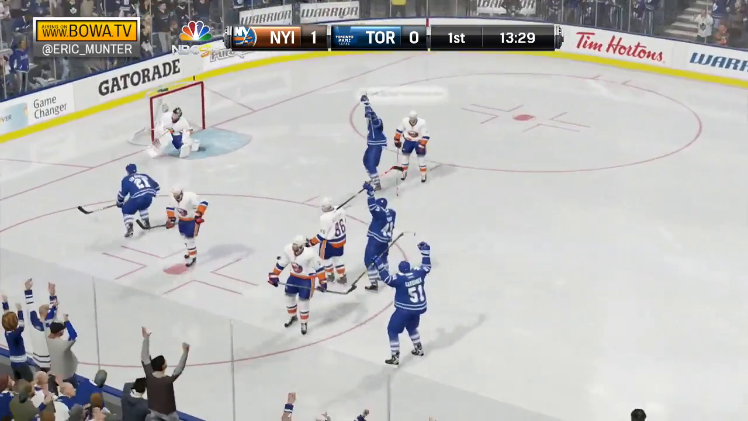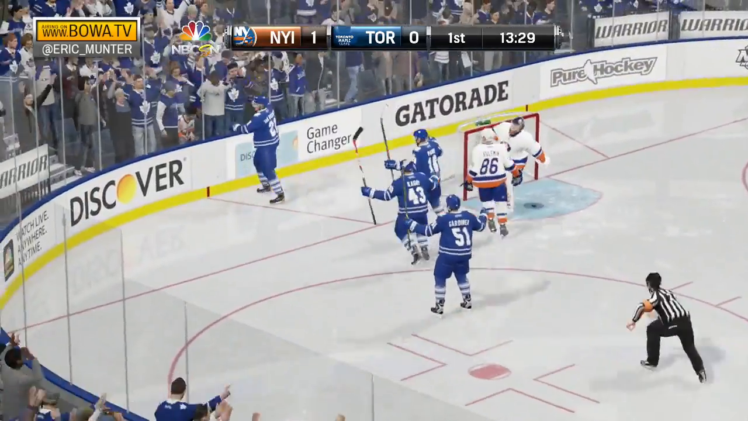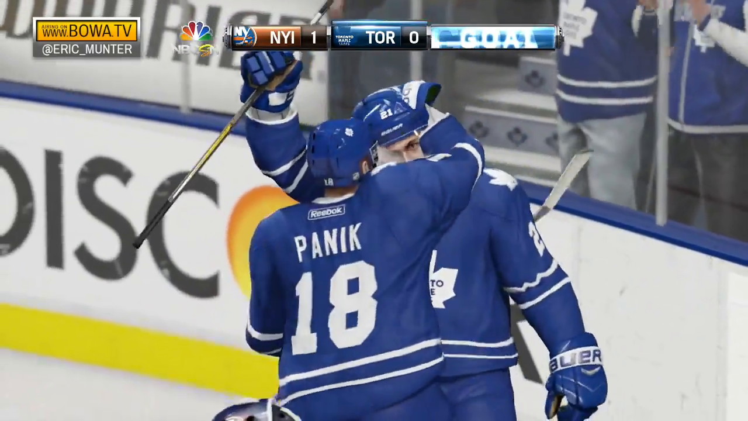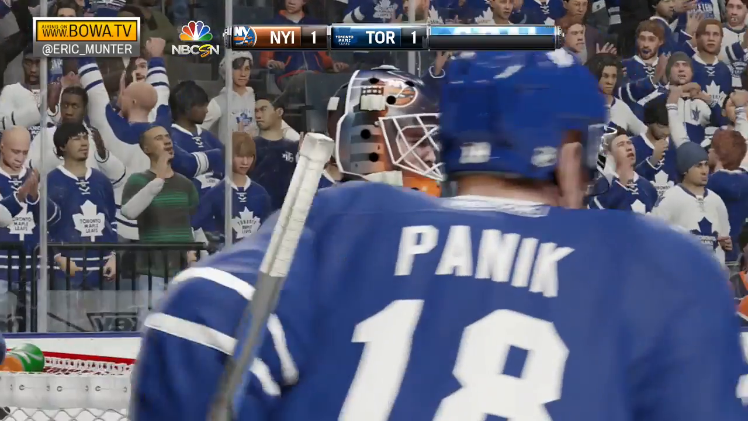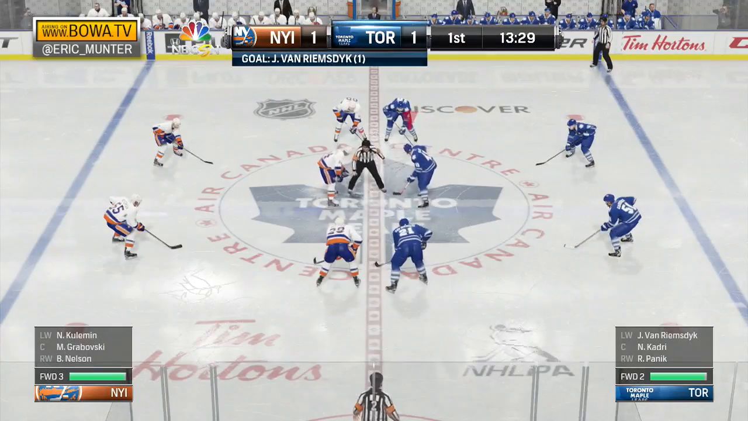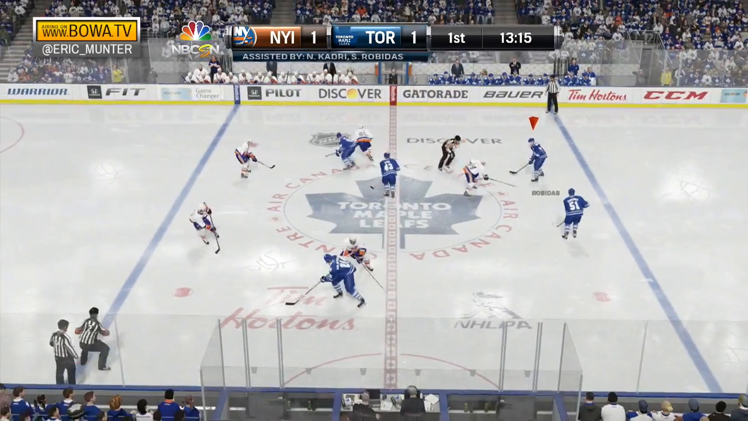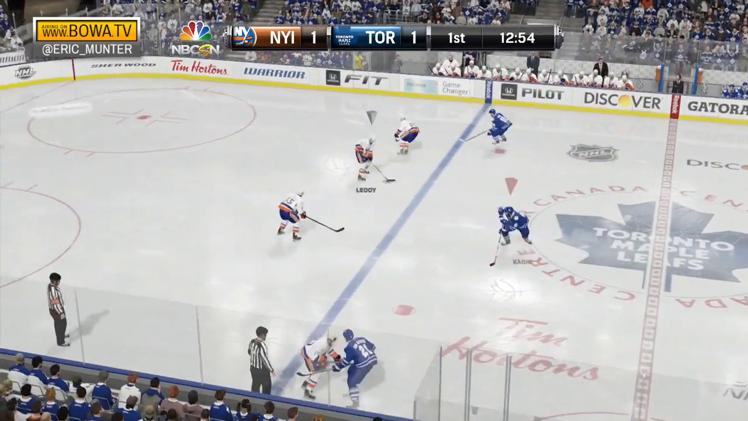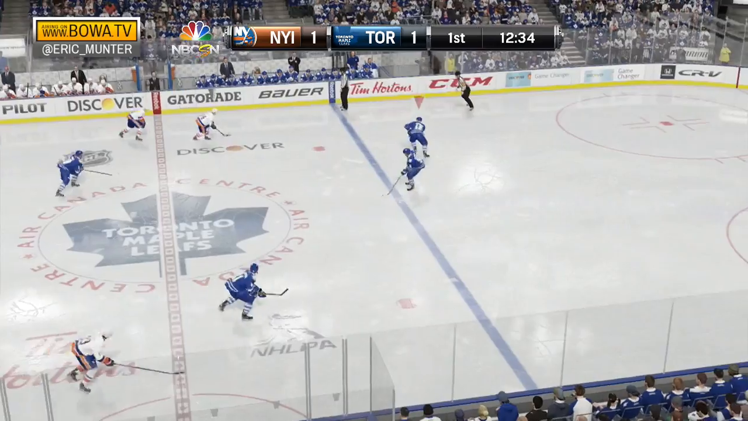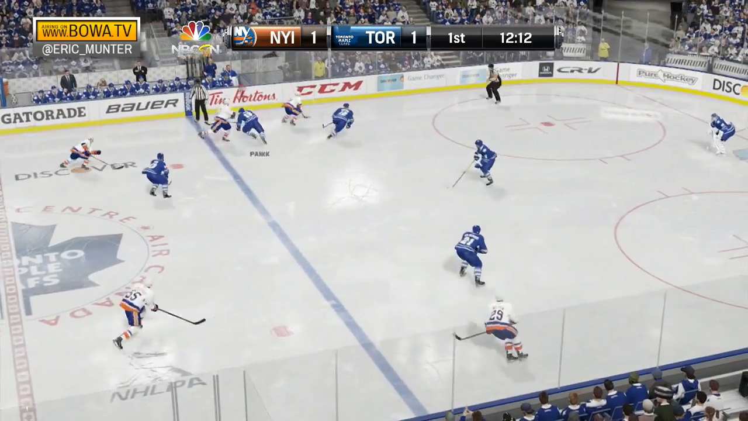Van Riemsdyk shoots and scores! James van Riemsdyk answers right back, and the game is tied. Nazem Kadri and Stefan Robidas assist on van Riemsdyk's goal, so Toronto answers right back after New York struck first.